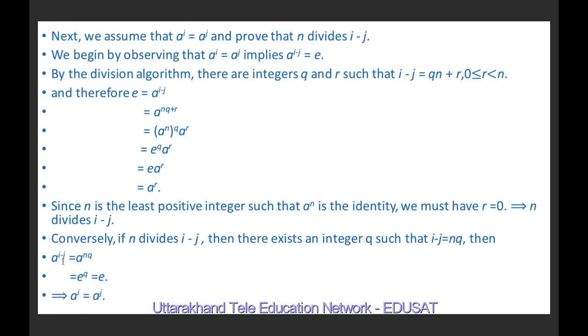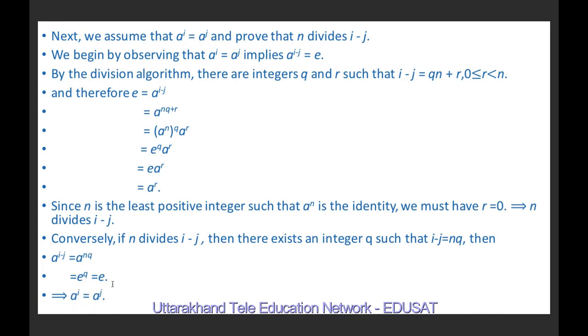And therefore, a^(i-j) equal to a^(nq) equal to e^q, because a^n is e and e^q is also e. If we post multiply both sides by a^j, here it will be a^(i-j+j), which means a^i. Here it will be e times a^j, which is a^j. So a^i equal to a^j.